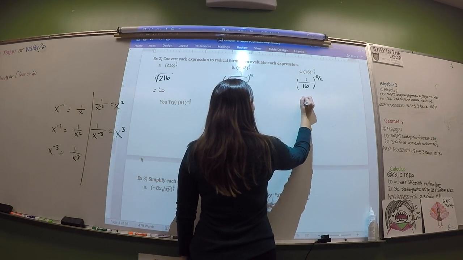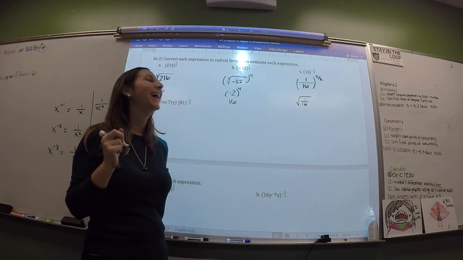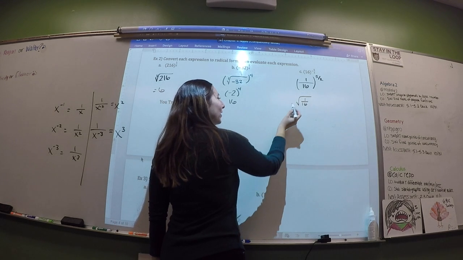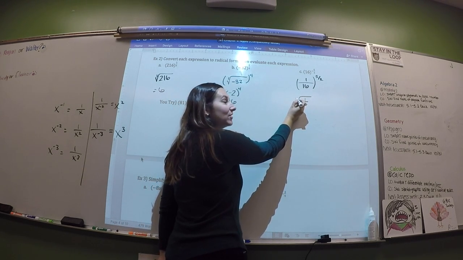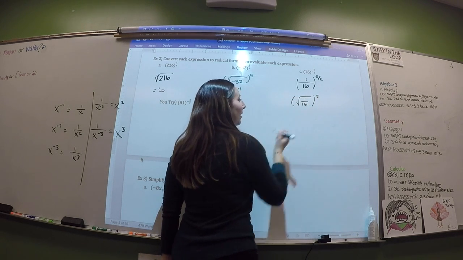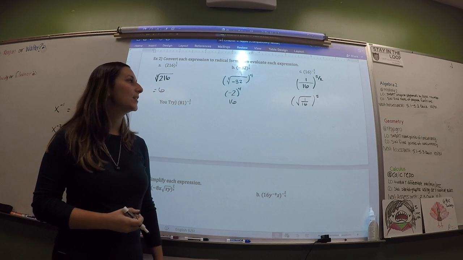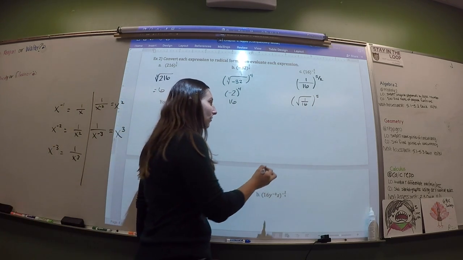Can you put a fraction into a radical? Yeah, we've been doing that. That was your homework last night. If you did your homework last night, you would understand. The index is 2, so I don't need to write it, and then I'm going to raise it to the 5th power. The square root of 1/16 is 1 over 4.